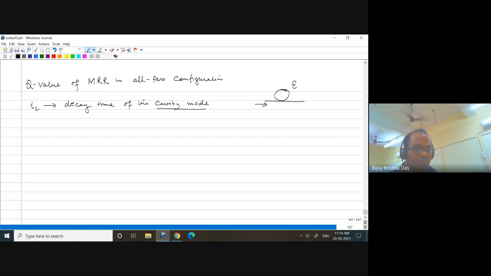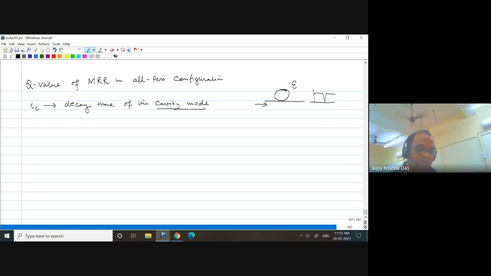At the output side, if I see the transmission at that particular resonance, that energy will be missing, and the missing energy is supplying the energy which is lost in the cavity.